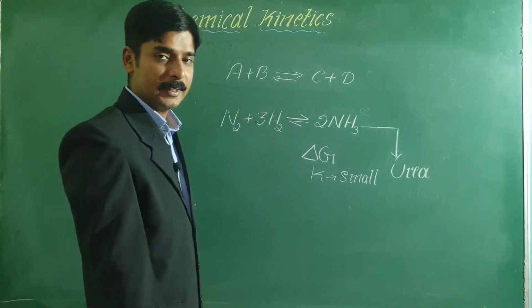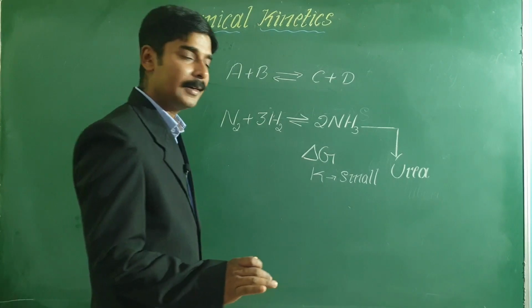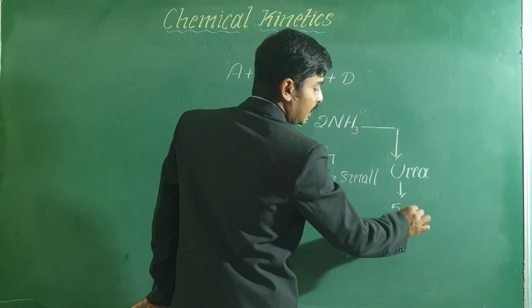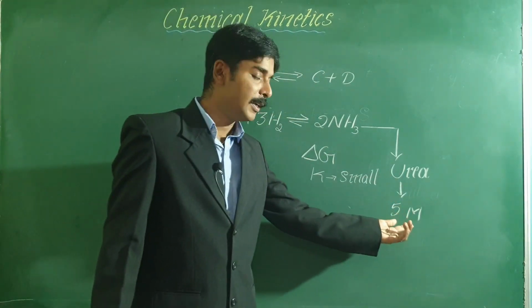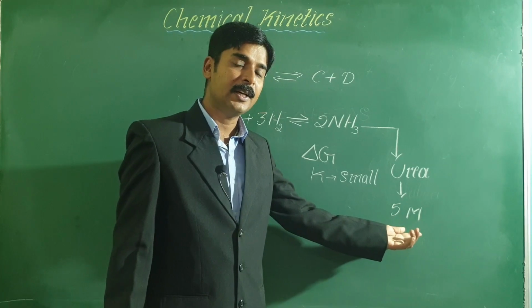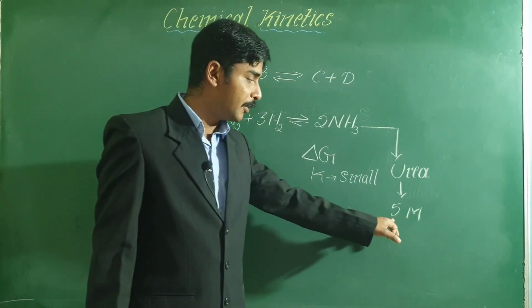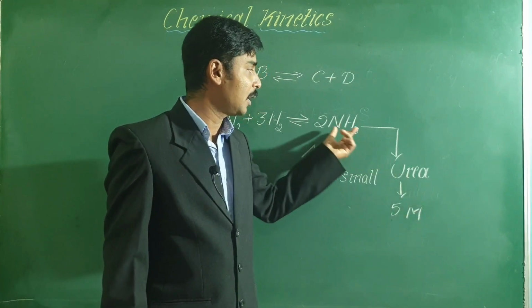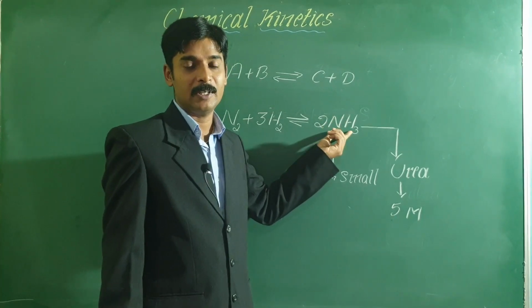You know urea is a fertilizer. Let us assume that in India every year we need to manufacture 5 million tons of urea. We need 5 million tons of urea every year to meet the demands of farmers. To manufacture 5 million tons of urea, you just think how much ammonia needs to be manufactured every year. Of course, a large amount, right?